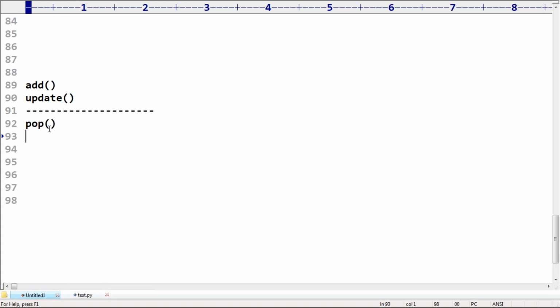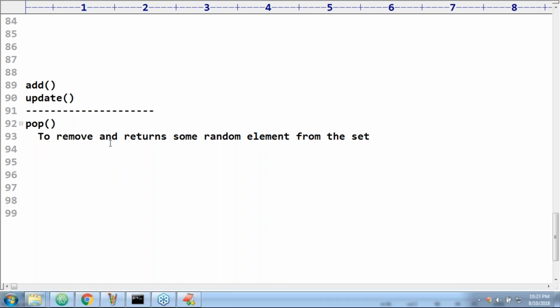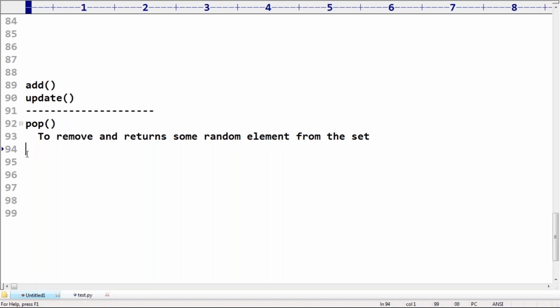The pop method removes and returns some random element from the set. But which element, there is no guarantee at all. Some random element.